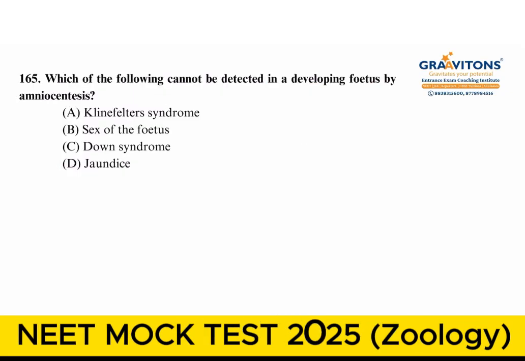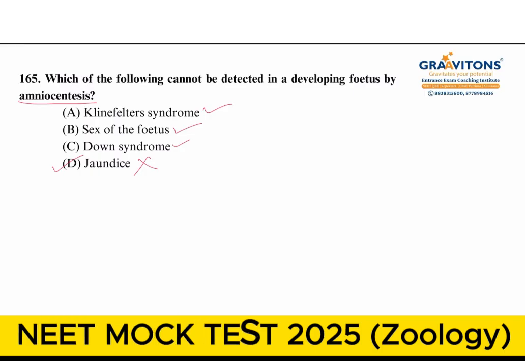A and B fetus by amniocentesis. Amniocentesis is a procedure to find genetic disorders of fetus. So Klinefelter's syndrome, it's a chromosomal disorder, we can find it out. Sex of the fetus, of course it can be detected, but detecting sex of the fetus is banned in our country. And Down syndrome also can be detected. So out of the options, jaundice cannot be detected by amniocentesis. So the answer is jaundice.